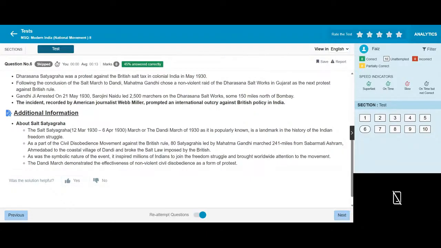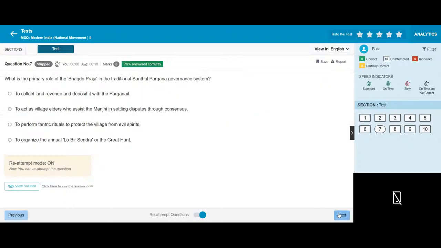The symbolic nature of the event inspired millions of Indians to join the movement against the British and brought worldwide attention to it. The Dandi march demonstrated the effect of non-violence as a form of protest.